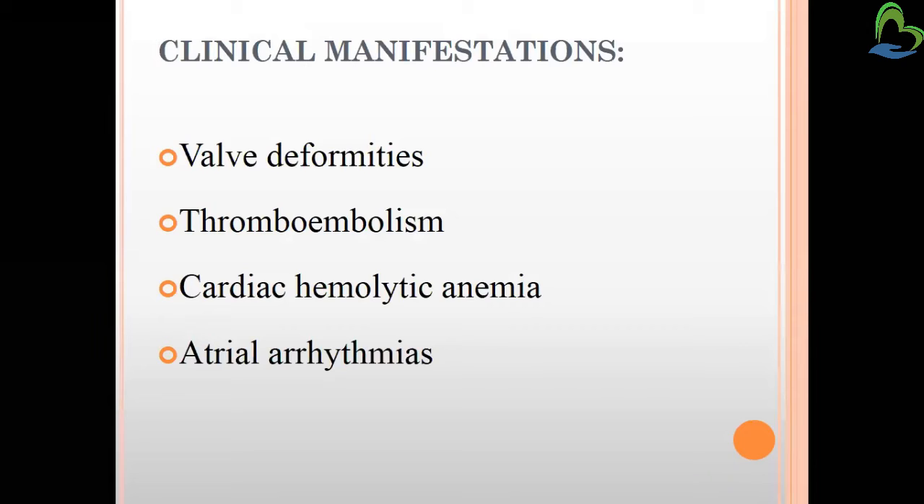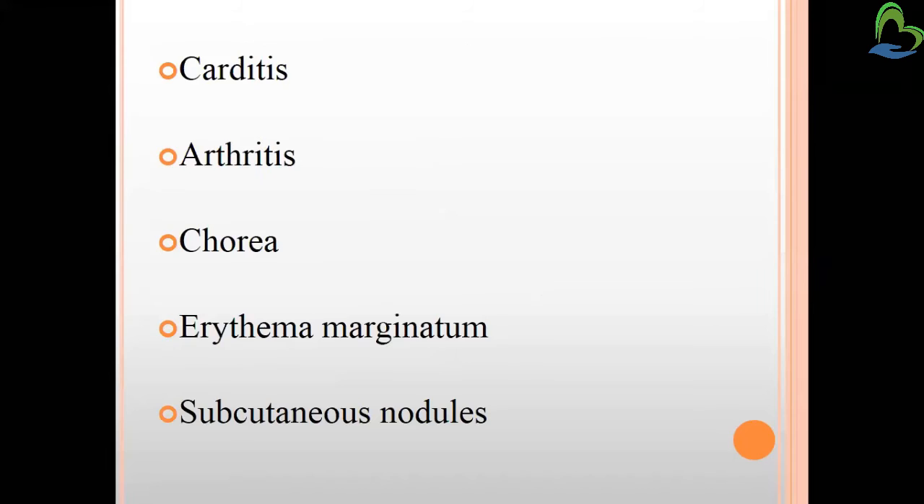Now let's see the clinical manifestations for this. Valve deformities we already saw. Thromboembolism, because of platelets depositing, emboli may circulate. It will lead to cardiac hemolytic anemia, which again is because the blood is not being supplied in a proper amount. Atrial arrhythmias can be seen. Definitely the atria will struggle to get the blood from the system, so they will pulsate fast. Inflammation of the heart, so carditis will be there.